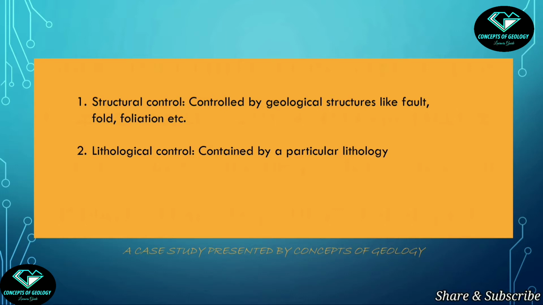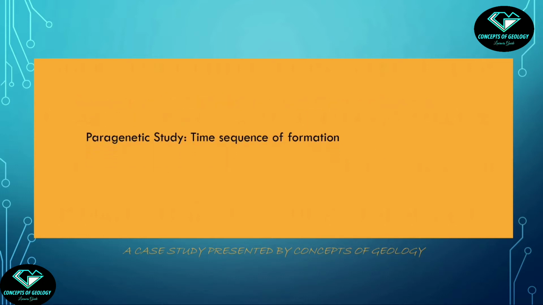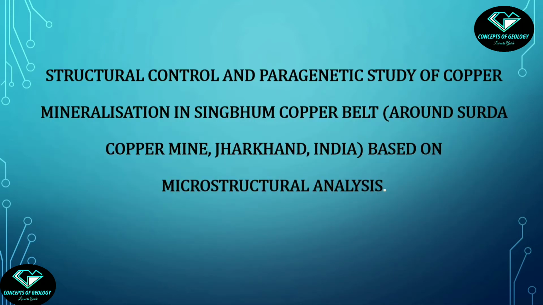In our case, copper mineralization in the Singhbhum copper belt, the mineralization is along a foliation plane on a schistose metamorphic rock. So this is a structurally controlled deposit. And paragenetic study, you know, means the time sequence of formation. So I think the meaning of the title is clear now.